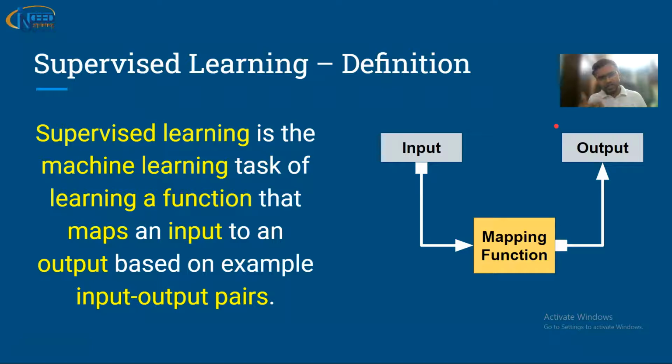Now, let me tell you about unsupervised learning, which will make it more clear. So here we have X and Y. X is the input features and Y is the output. Both are present and there is a function which is mapping them.